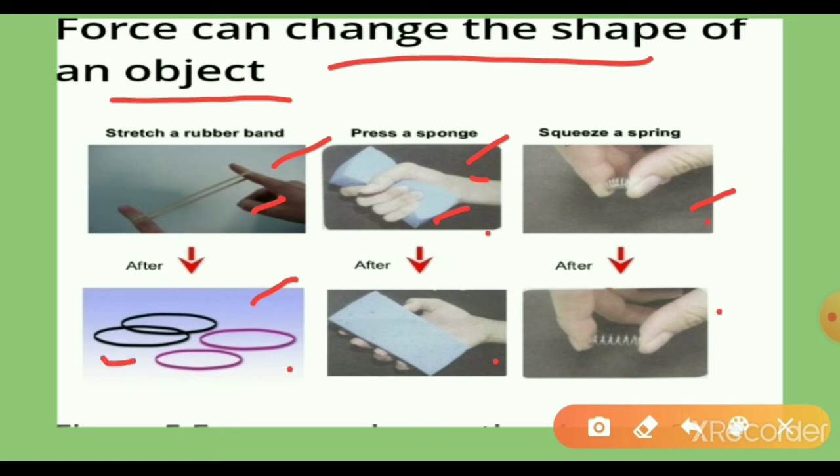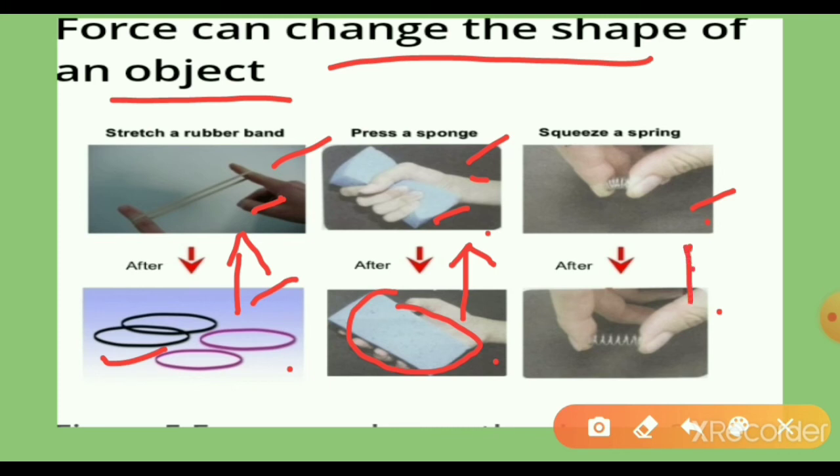So before, the rubber bands are like that here. After, we have to apply force to this rubber band. And then what happens? The rubber band changes shape. It changes the shape of an object. So this is before the sponge. After, we have to apply force on that sponge. So we have to press that sponge, which means the sponge shape will be changed.